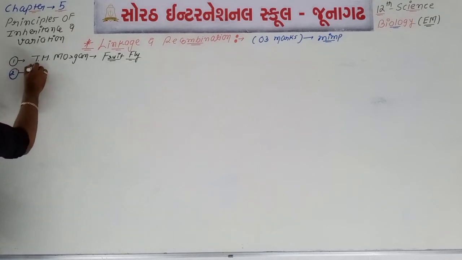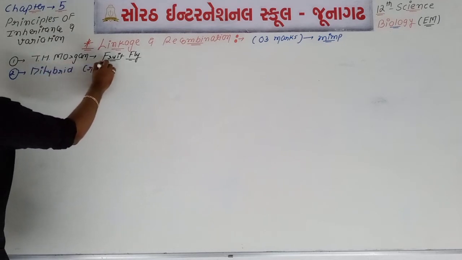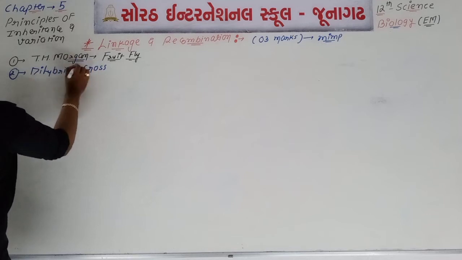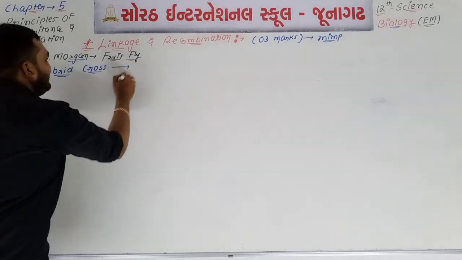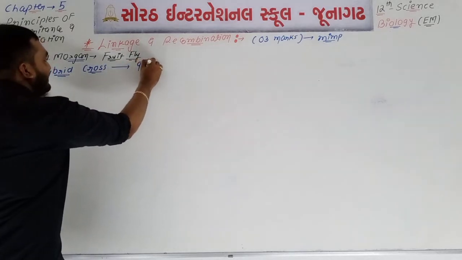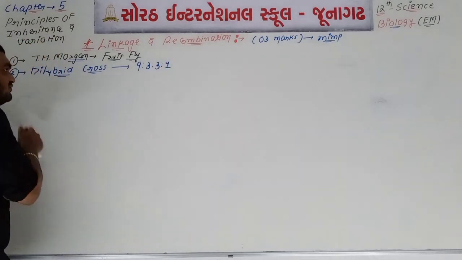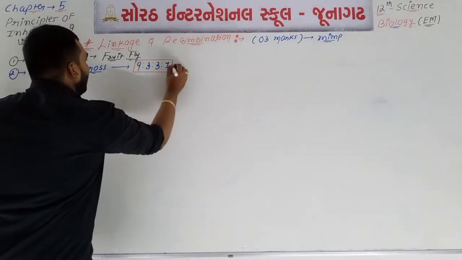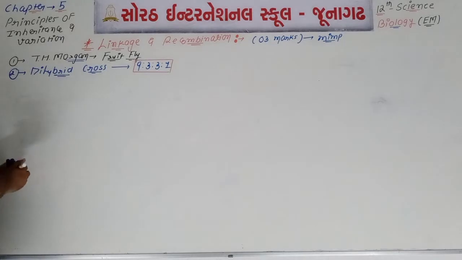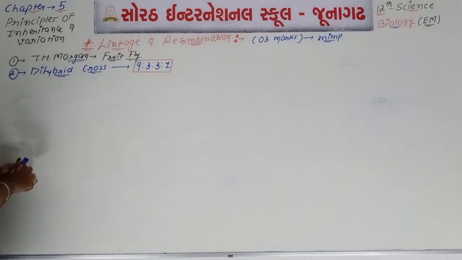If we talk about the dihybrid cross, then Morgan did the same dihybrid cross which was done by Mendel. And what about the result of the dihybrid cross? You know the result is 9:3:3:1. 9:3:3:1 is the result of the F2 generation of the dihybrid cross done by Mendel. Yes or no? So the same experiments were done by T.H. Morgan.